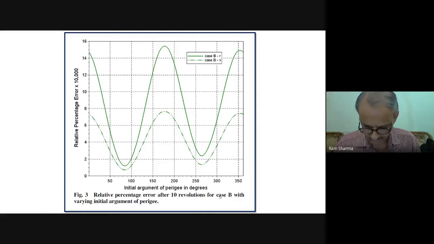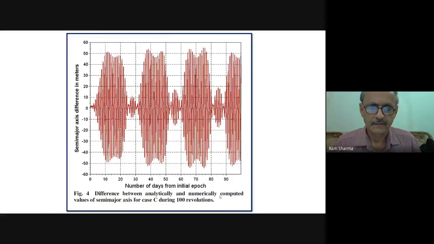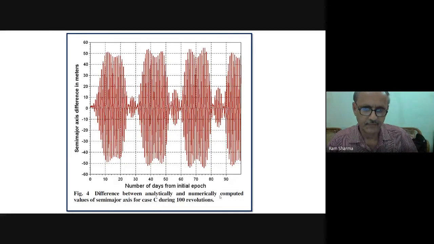You see the difference between analytical and numerical computed values of semi-major axis for case C during 100 revolutions. The axis is number of days from initial epoch.